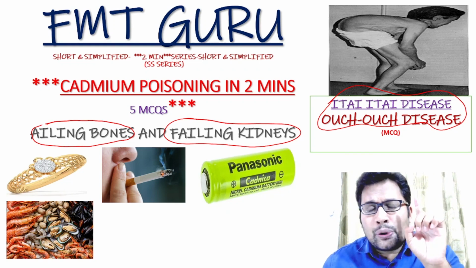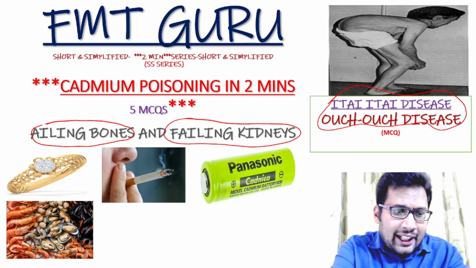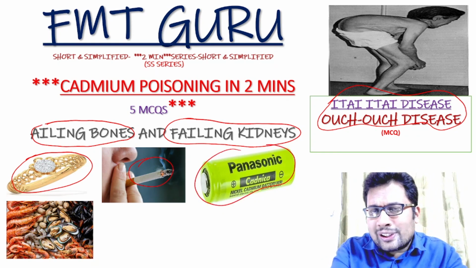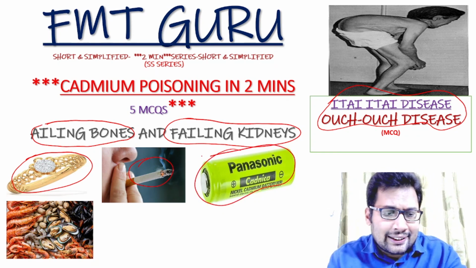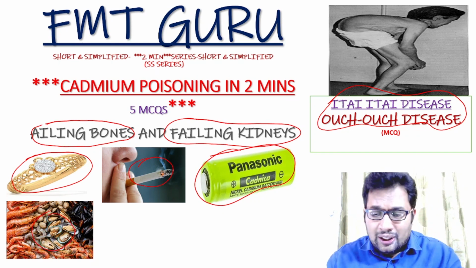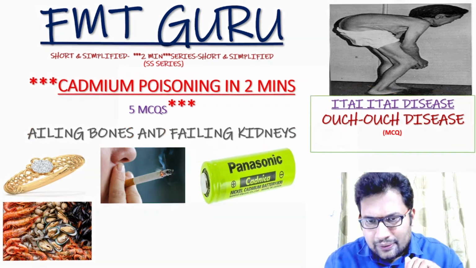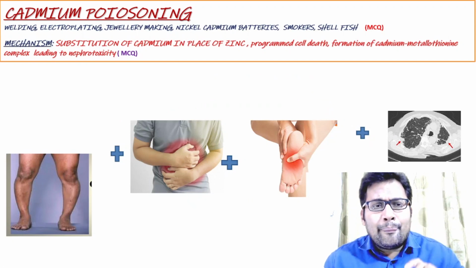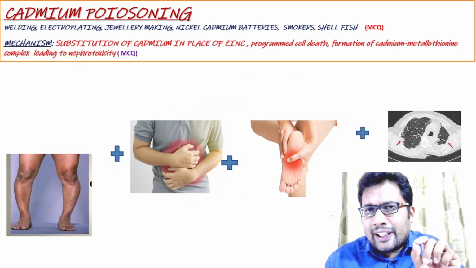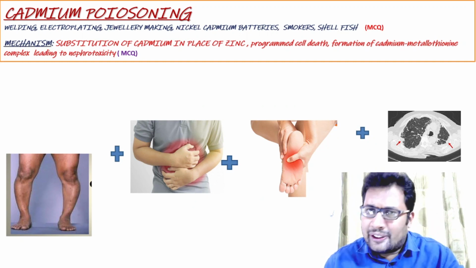The first one is jewelry making. The second one is common in smokers. One more common source is cadmium containing batteries. And lastly, shellfish. Let's discuss clinical features. What are the sources we discussed? Welding, electroplating, jewelry making, nickel cadmium batteries, smokers and shellfish.